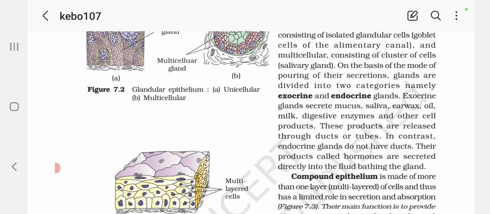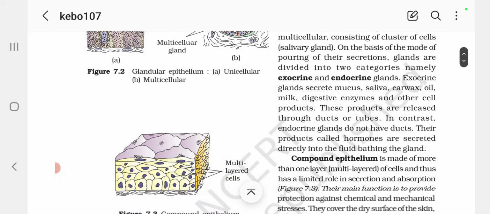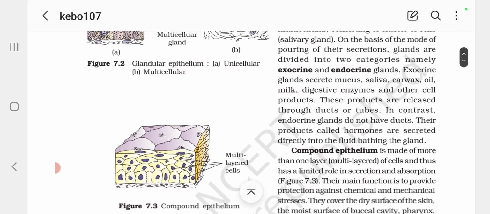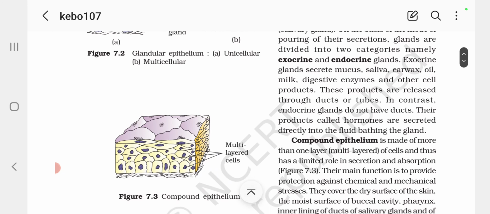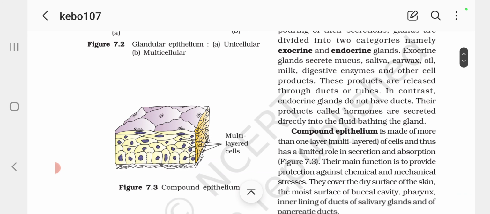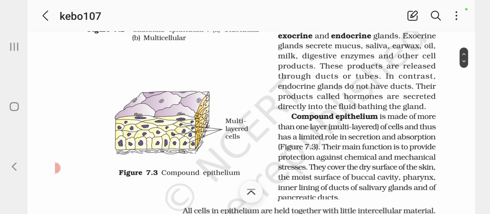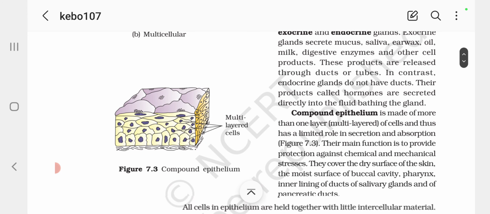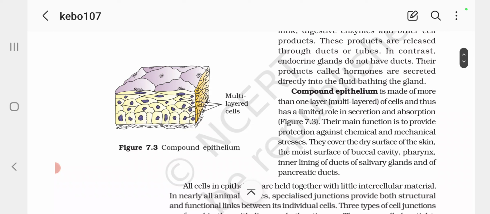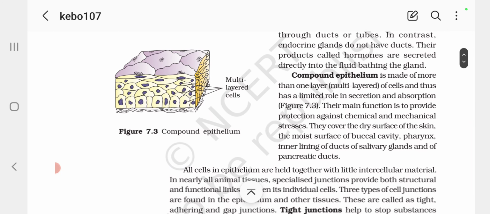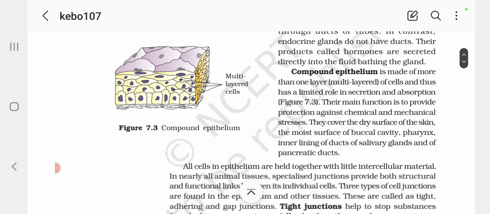On the basis of the mode of pouring of these secretions, glands are divided into two categories, namely exocrine and endocrine glands. Exocrine glands secrete mucus, saliva, earwax, oil, milk, digestive enzymes, and other cell products. These products are released through ducts or tubes. In contrast, endocrine glands do not have ducts. The products called hormones are secreted directly into the fluid bathing the gland.